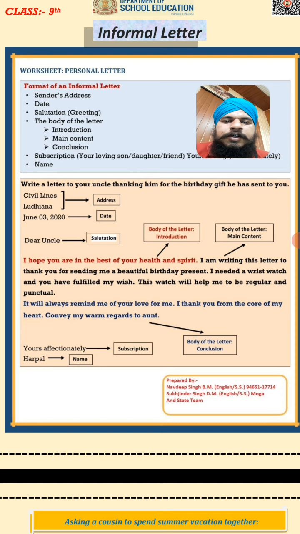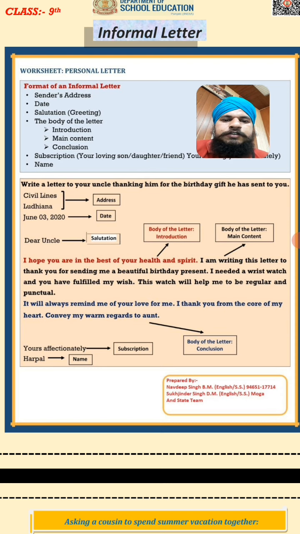Write a letter to your uncle thanking him for the birthday gift he has sent to you. So firstly, what will we write? Address. In the address, like Civil Lines, Ludhiana. Here you can also write village Kachapaka, district Taran Taran. After that, the date, on which date you are writing, like today is 11th May. So, we will write May 11, comma, then 2021.